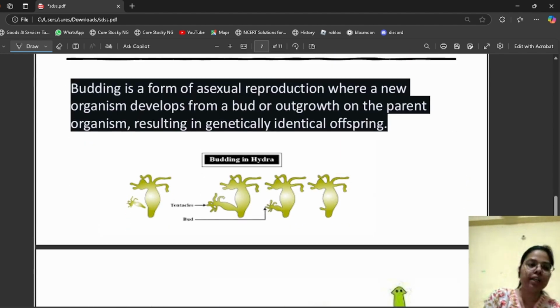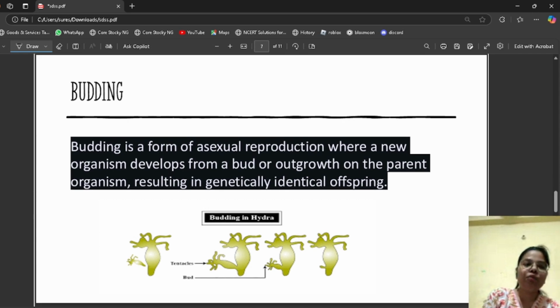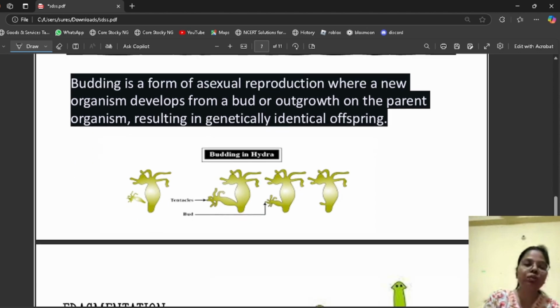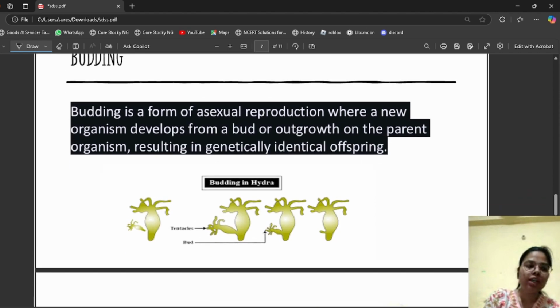Next is budding. Budding is a form of asexual reproduction where a new organism develops from a bud or outgrowth on the parent organism, resulting in a genetically identical offspring. In budding, this is done by Hydra. This is Hydra budding.